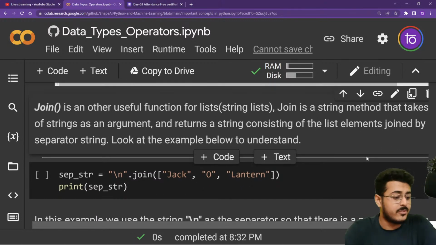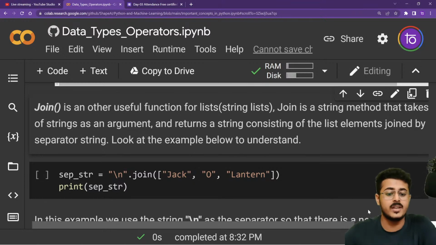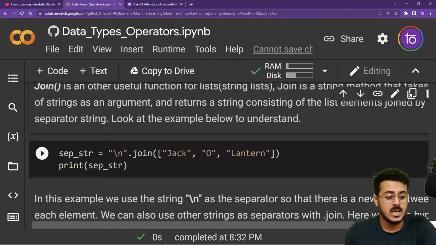Next important function that you need to understand on lists is the join function. We've already learned about concatenation. Now this is basically taking concatenation to the next level. You're having a list of strings. Now this only works on strings itself. This only works on a list of strings.